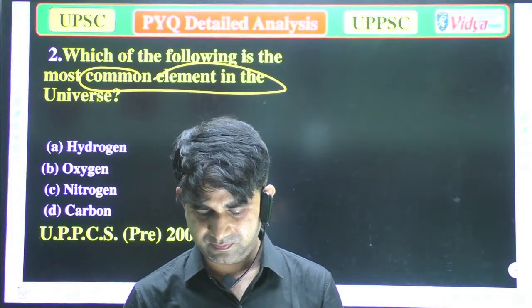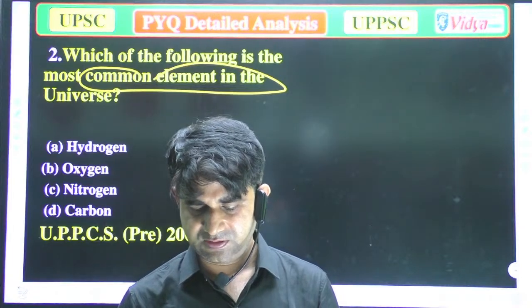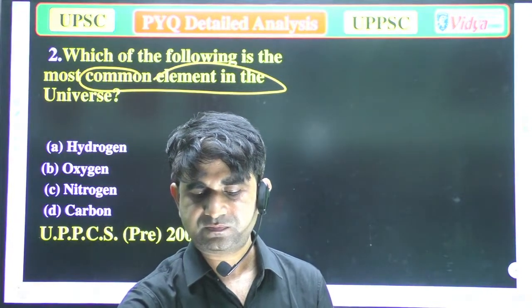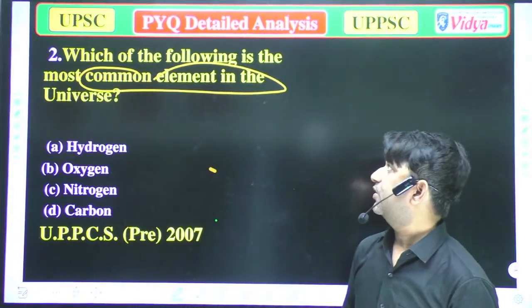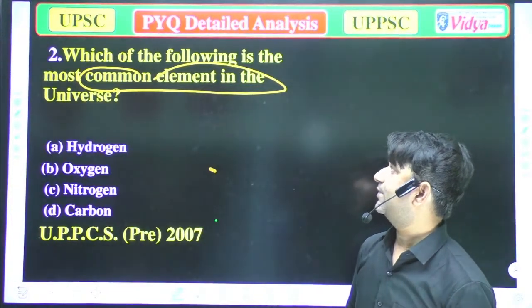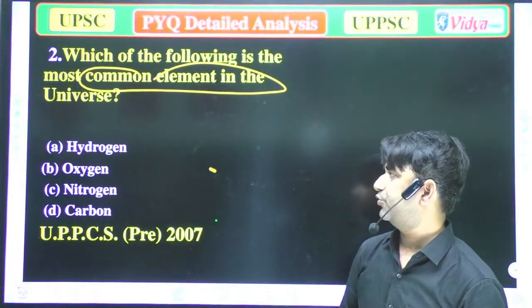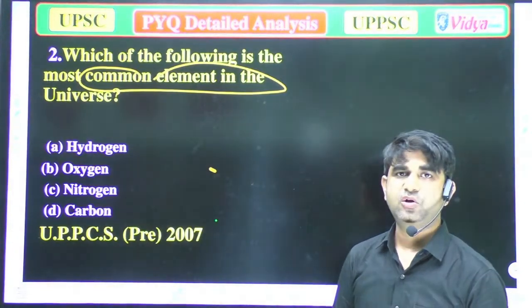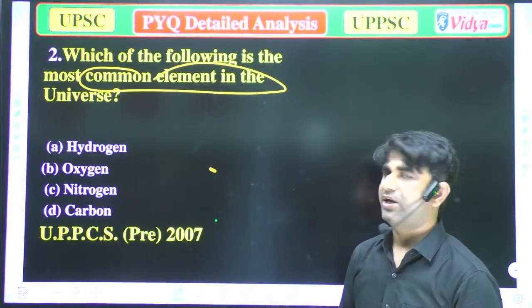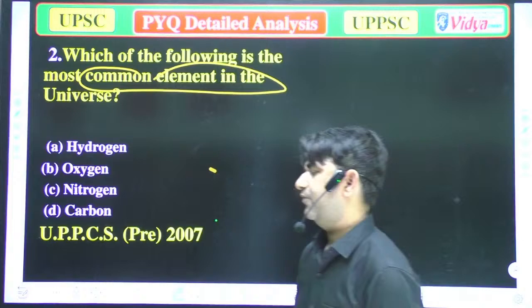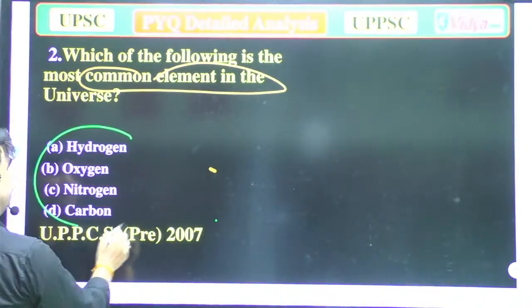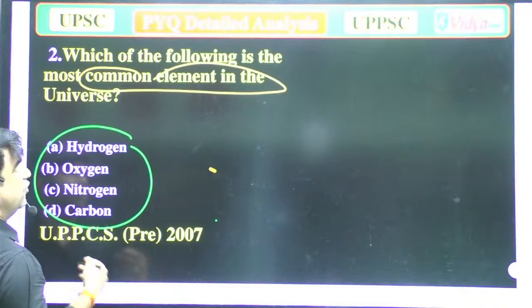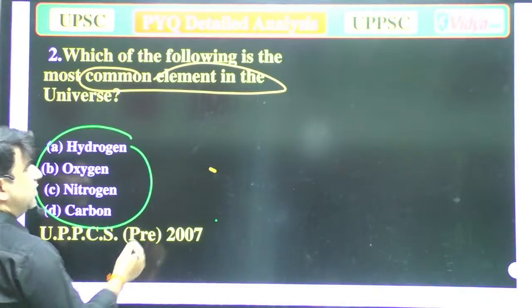So as I'm saying, we have to attempt these questions. Which of the following is the most common element in the universe? Option A, hydrogen. Option B, oxygen. Option C, nitrogen. And option D, carbon. When we talk about the universe, if the question was asked about Earth, which element is the most abundant in Earth?